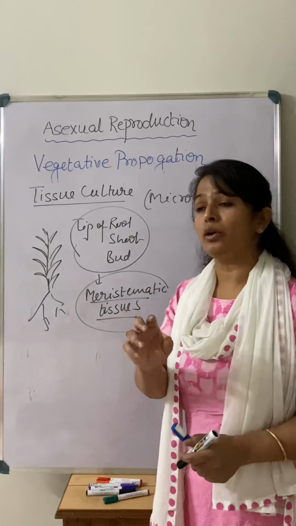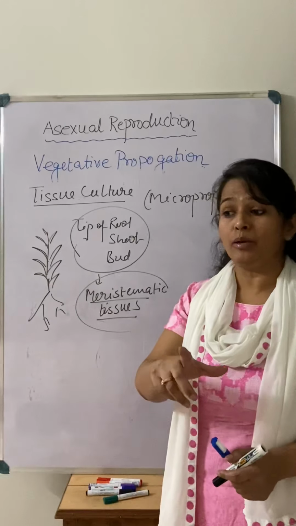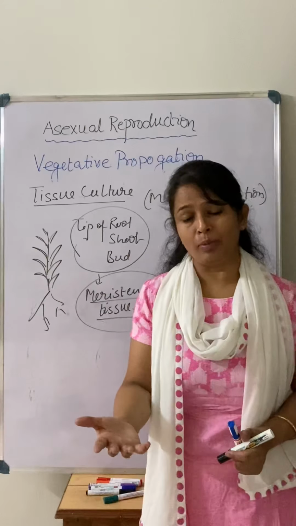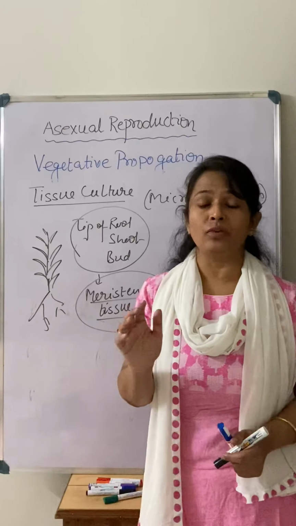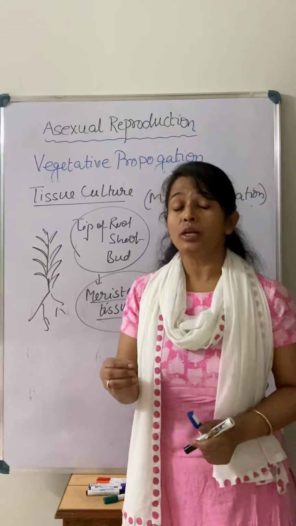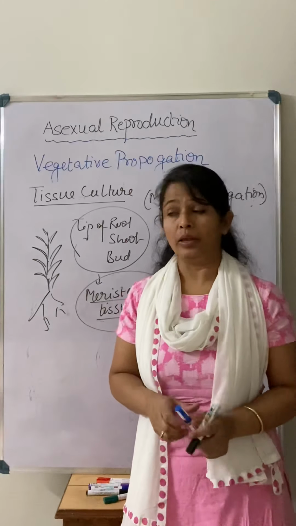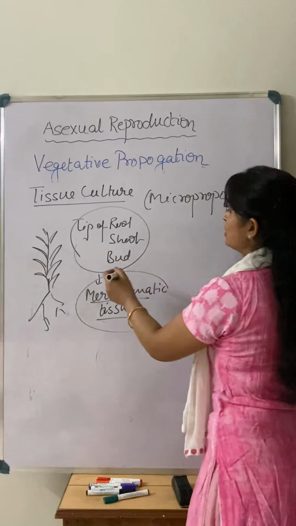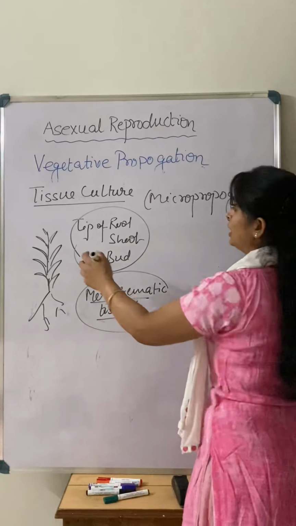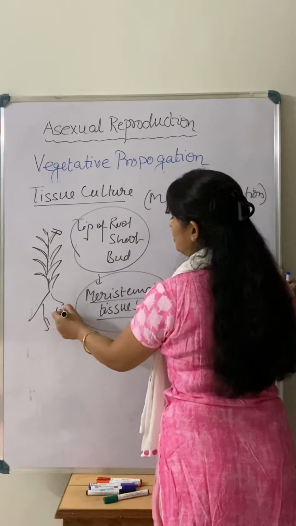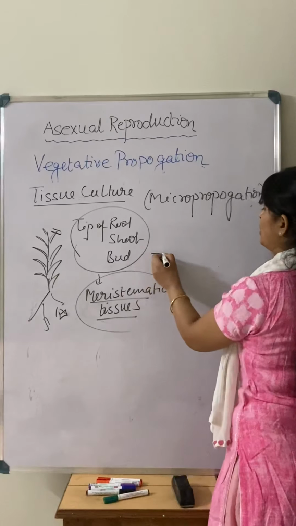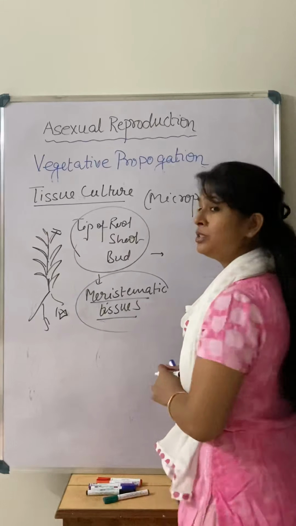Along with that, when we are talking about the tip of these plant structures, these are in the growing stage, or you can say they are the infant stage of the plant. So they are not infected with whatever disease is present in that plant body, because they have just been born. They are just dividing, so they are a non-infected part of the plant body. So when we talk about tissue culture, we take any growing part of the plant body, the tip of the root, the tip of the shoot, or the branches, or the bud. And that piece is going to be put where? In a different culture medium.